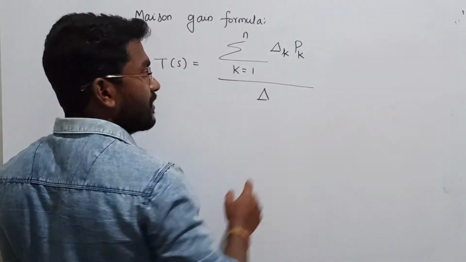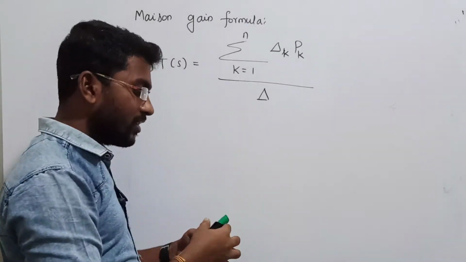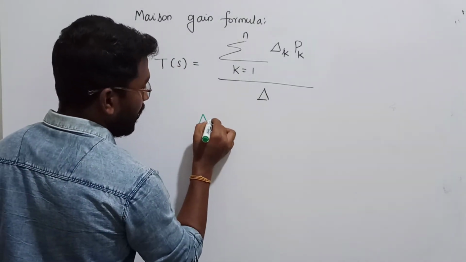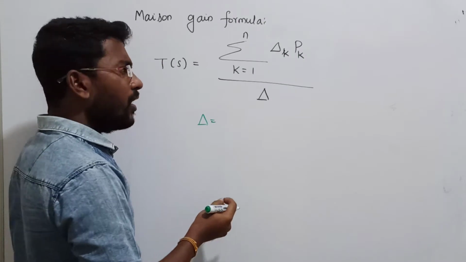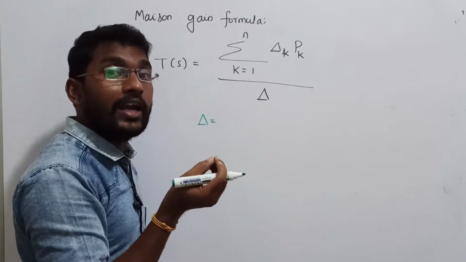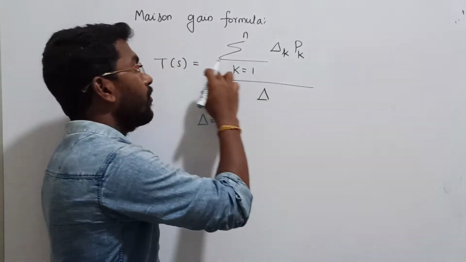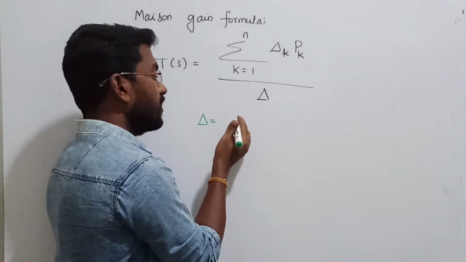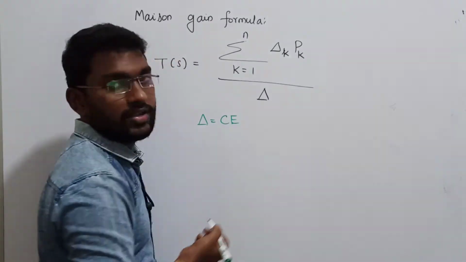Let us extend this equation. Let me take del outside and extend this del. Whichever polynomial equation we find in the denominator of a transfer function is called the characteristic equation. Of course, this del is known as the characteristic equation of the system.